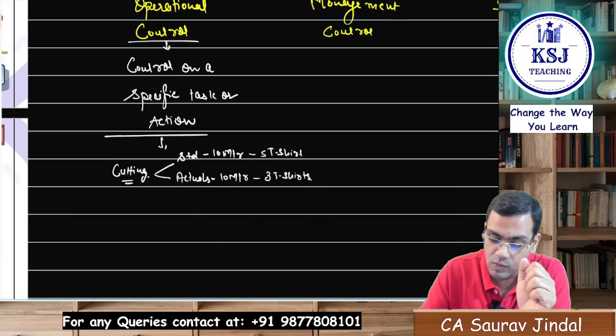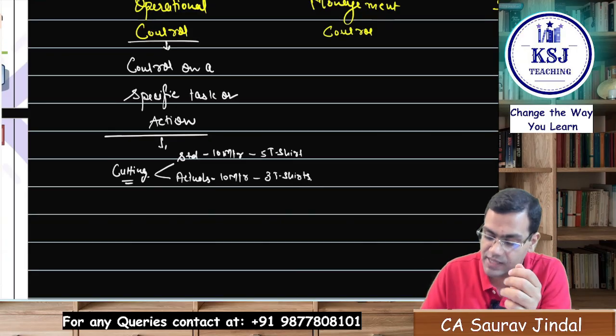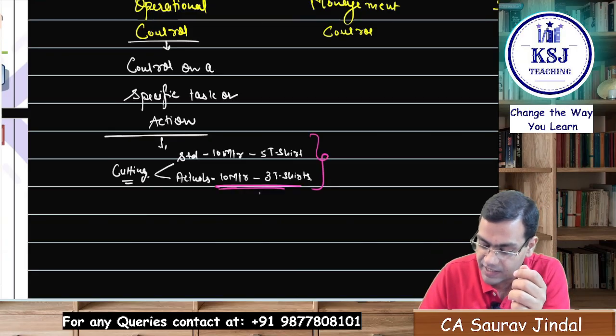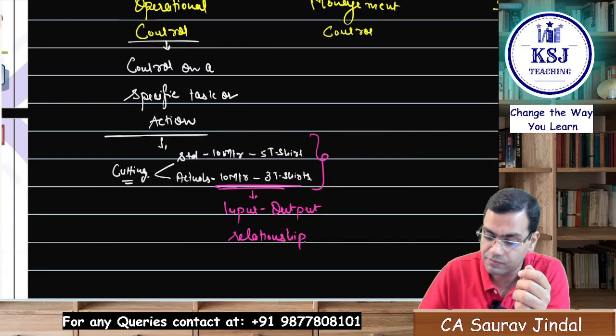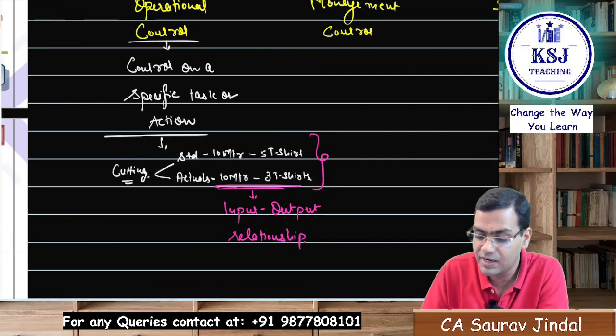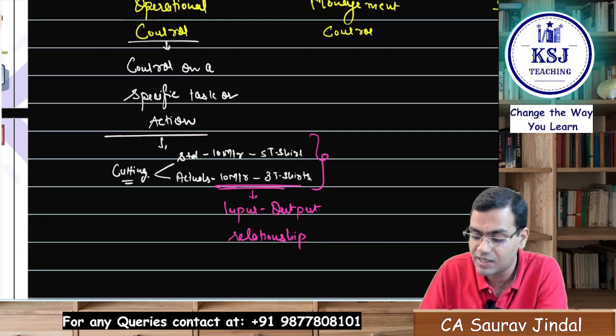Now here, one thing that he says is very important is that there should be a definite input-output relationship, which should be measurable. Here the relationship we have established is that in 10 meters, 5 t-shirts should be there.